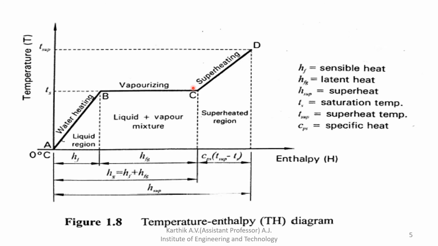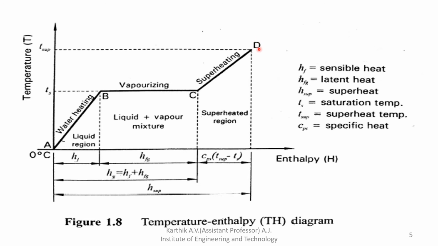I hope all of you understood. So here it was wet steam. Why? Because it is a mixture of liquid plus vapor. Then at the end you get the pure form of steam, which is called dry steam. Next, what happens on further adding heat to the dry steam? The temperature rises again and you will get superheated steam.